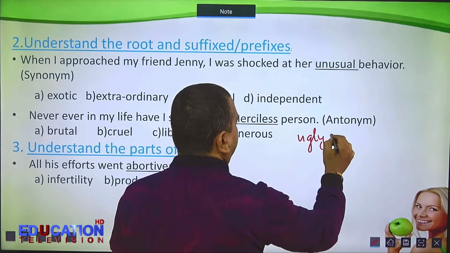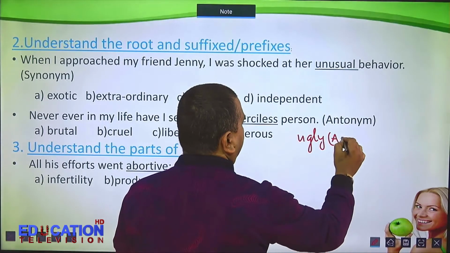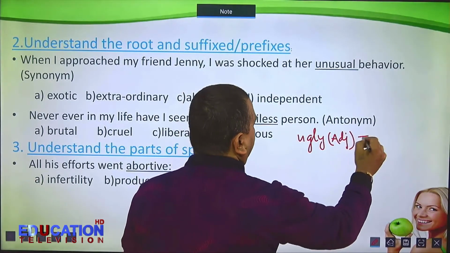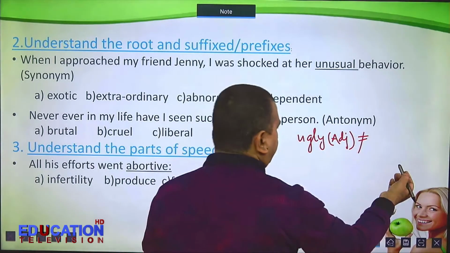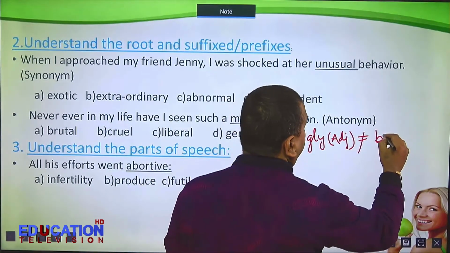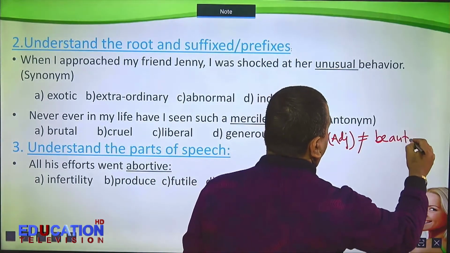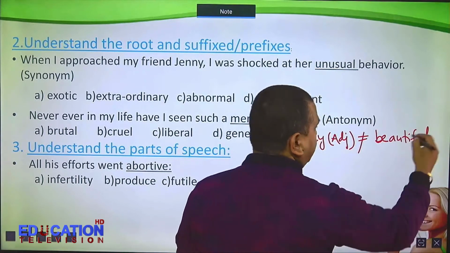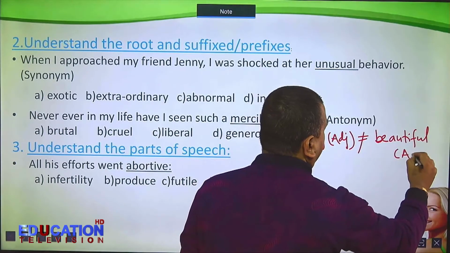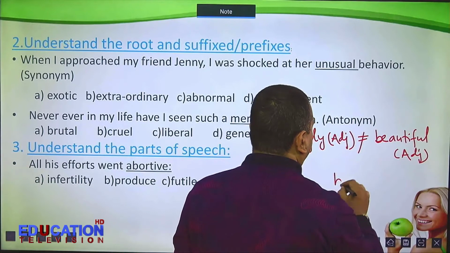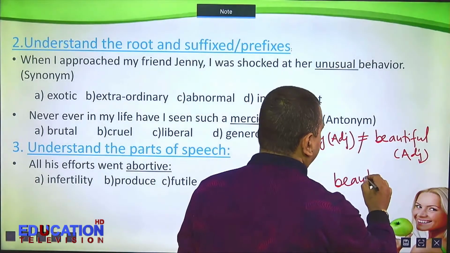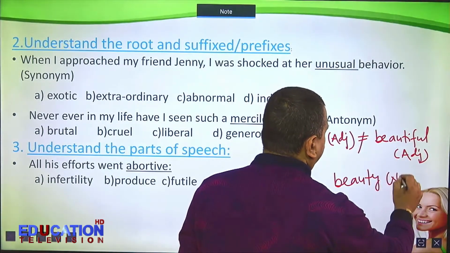Ugly. This is adjective. So its opposite or antonym must be beautiful. You can't write beauty. Beautiful, correct, because this is adjective. If you write beauty, this is noun.